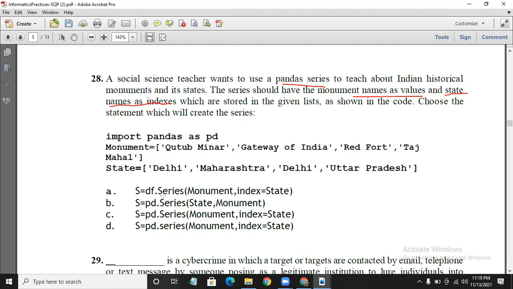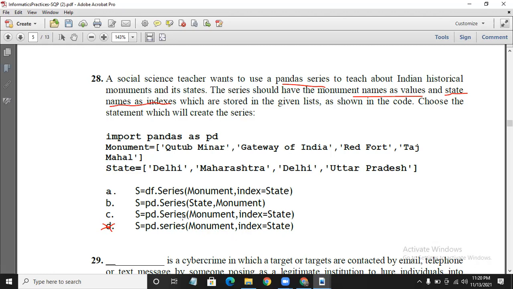S is equal to df.series monument, comma index equal to state. S is equal to pd.series state, comma monument. S is equal to pd.series monument, comma index equal to state. S is equal to pd.series monument, comma index equal to state. We can mark this one as wrong, because Series should have a capital S, and here it is a small letter, so this can be cancelled.